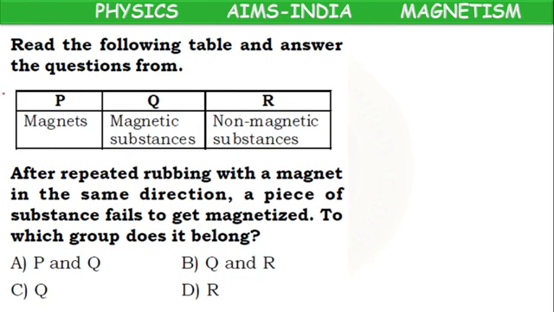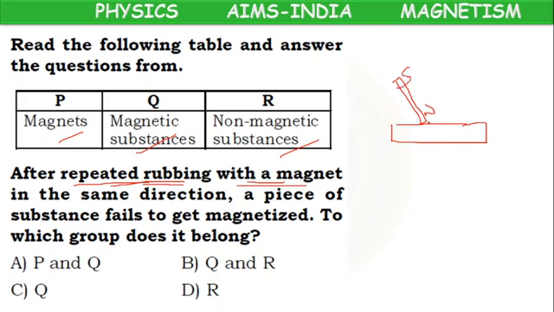Next, same table. Read the following table and answer the questions. Magnets, magnetic, non-magnetic. Yesterday only we learnt that we can make any object a magnet by the single touch method or double touch method.